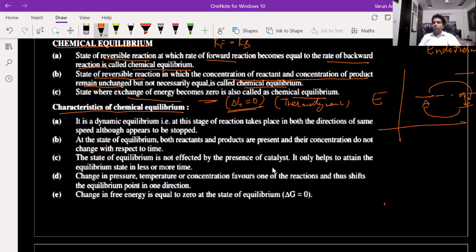So just to give you an idea, if A and B are in equilibrium, there is no change in energy. Neither the heat is released nor absorbed.